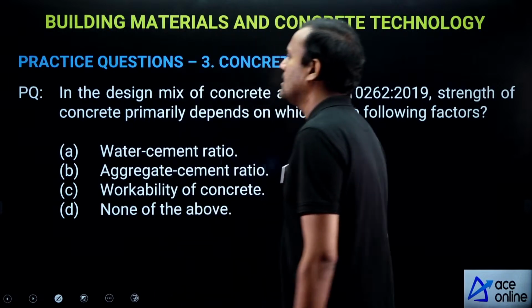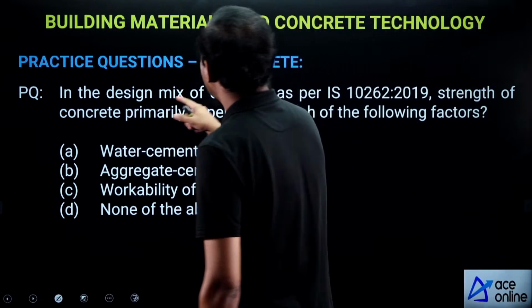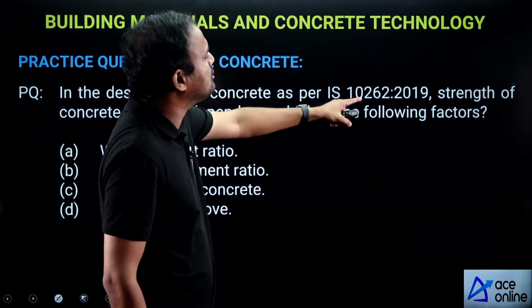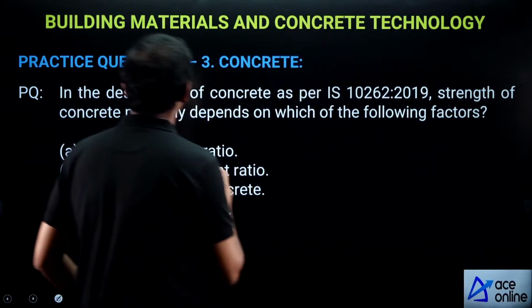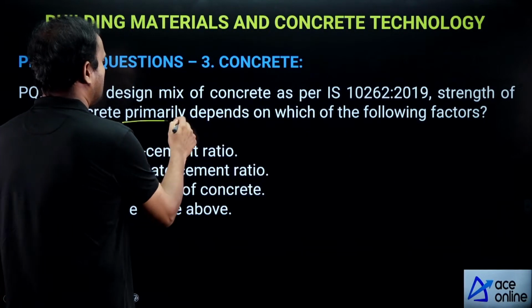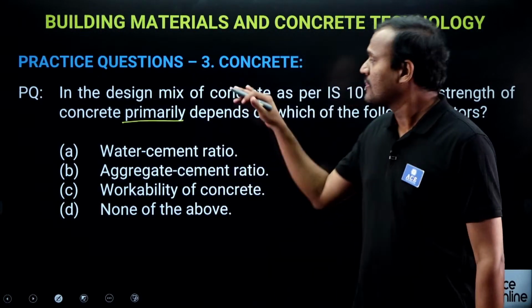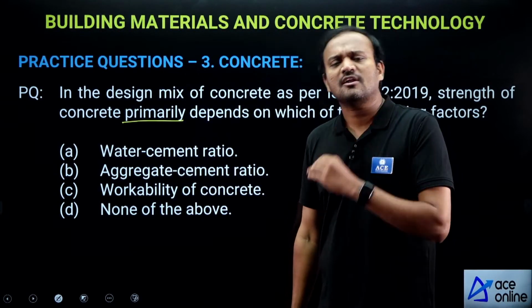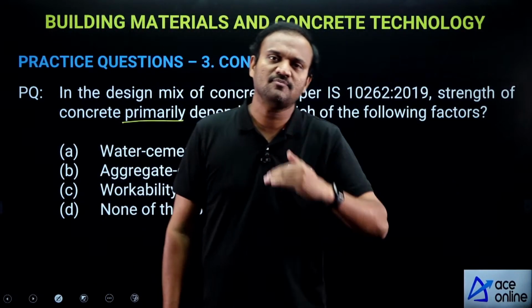Next, another practice question on concrete. In the mix design of concrete as per IS 10262:2019, strength of concrete primarily depends on which of the following factors? In concrete mix design as per IS 10262:2019, there are different steps involved.